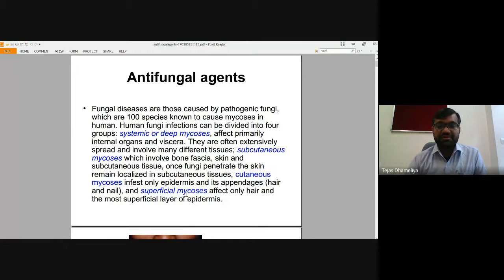Superficial mycosis basically affects only hair. So depending upon where they grow, they are classified as cutaneous, subcutaneous, systemic, or superficial mycosis. So four major types of fungi are there.